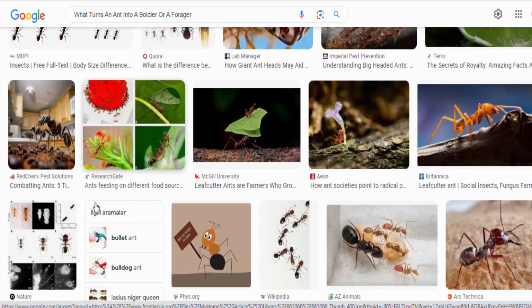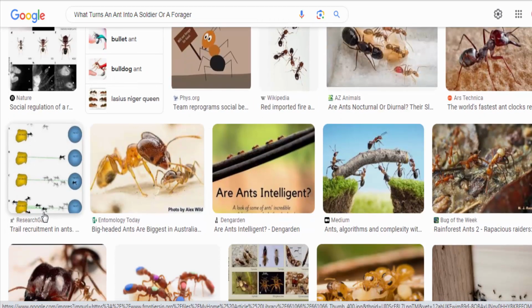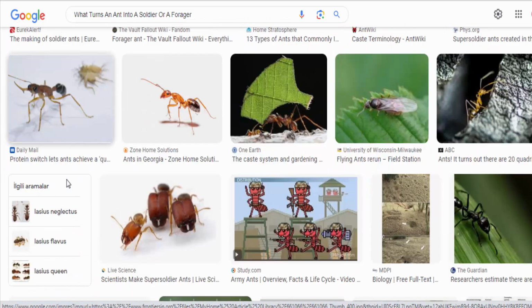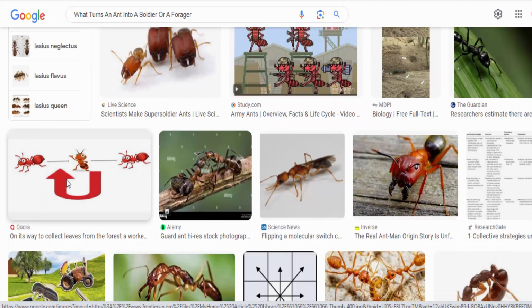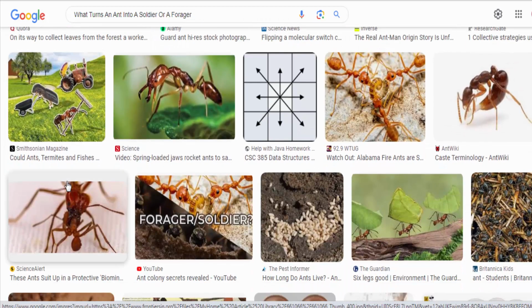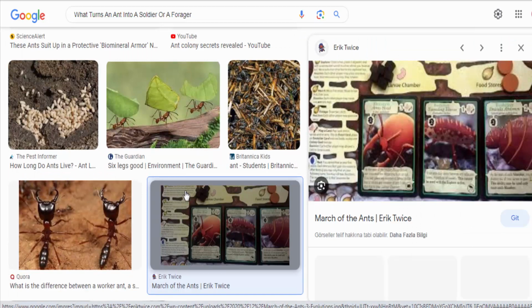Genetic predisposition. The genetic makeup of an ant plays a significant role in determining its caste. The genes inherited from the queen and the sperm she receives from male ants, drones, determine the potential caste of the ant. Ants have a caste system, which means that different members of the colony are specialized for different tasks. This caste system is determined in part by genetics.